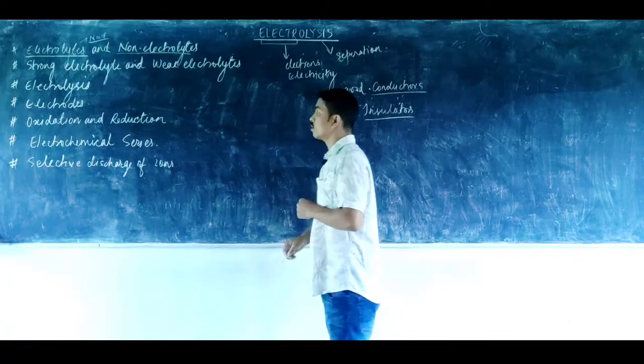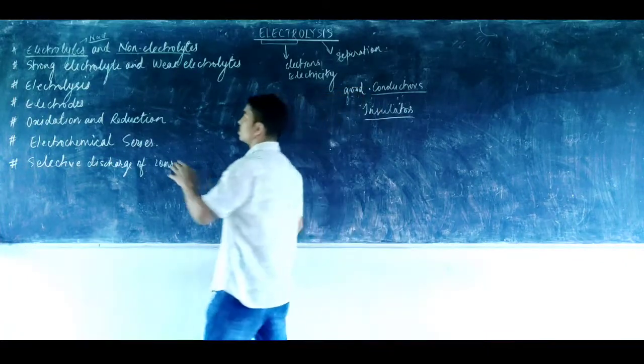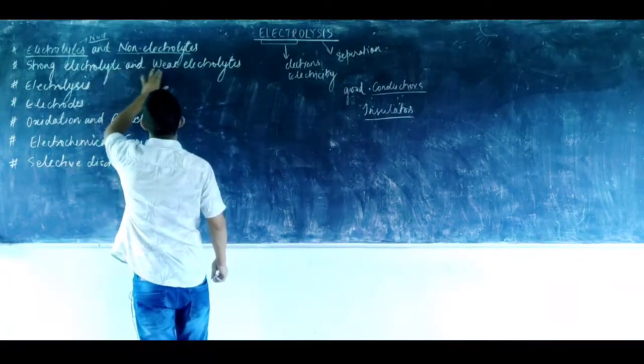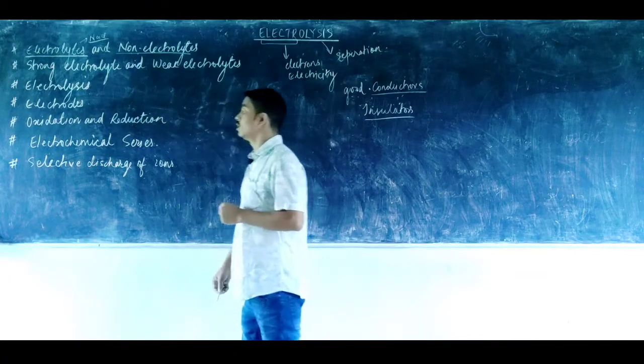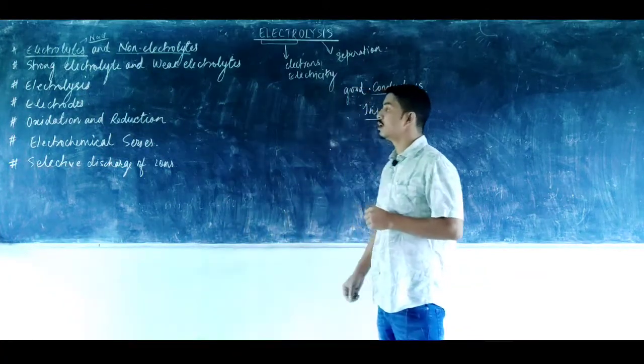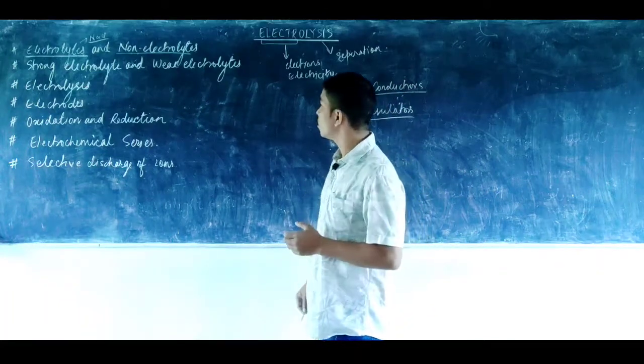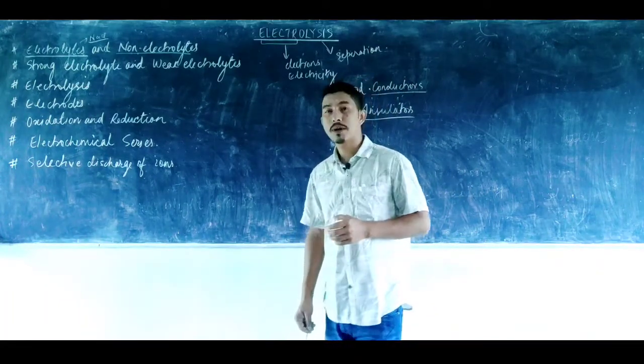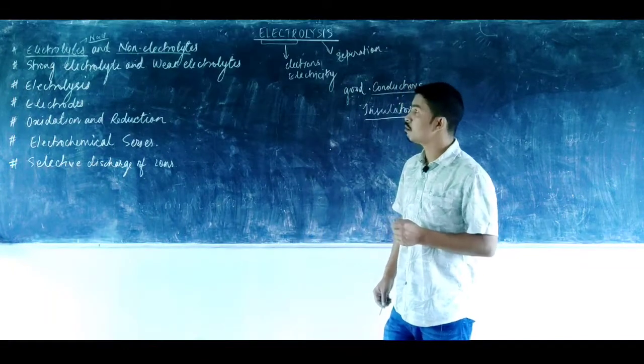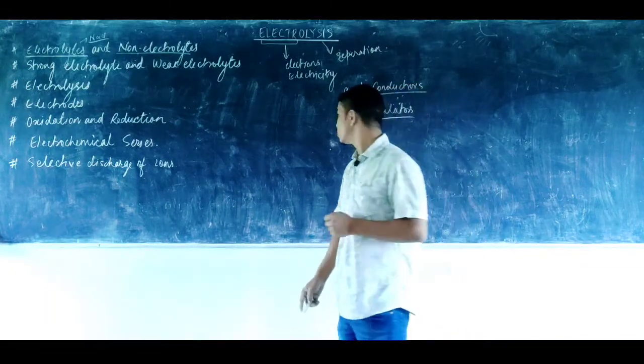Now coming to the electrolytes, there are two kinds of electrolyte. One is known as a strong electrolyte and the other is the weak electrolyte. The strong electrolytes are the ones which completely dissociate into ions, and the weak electrolytes are the ones which partially dissociate. So what is complete dissociation and partial dissociation?